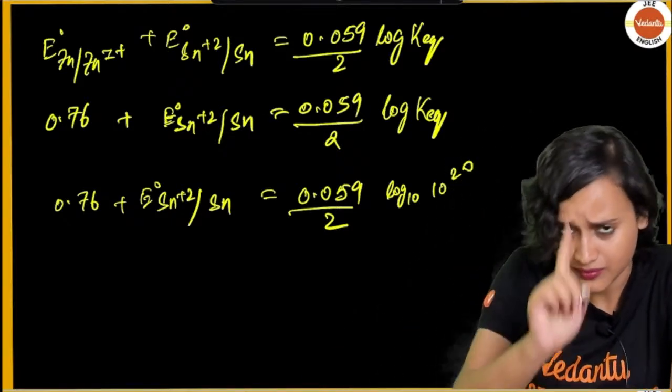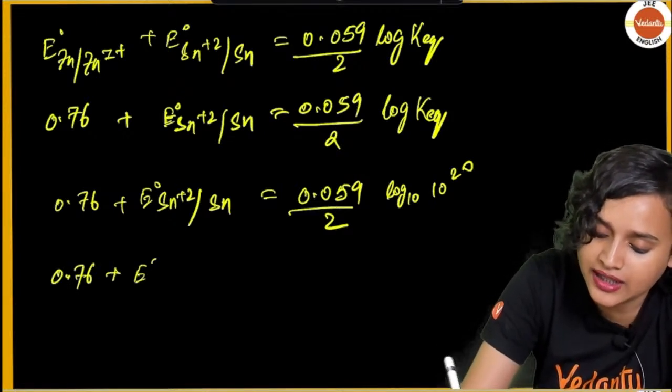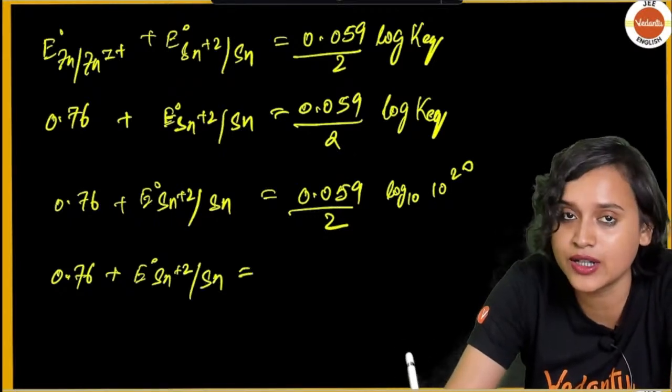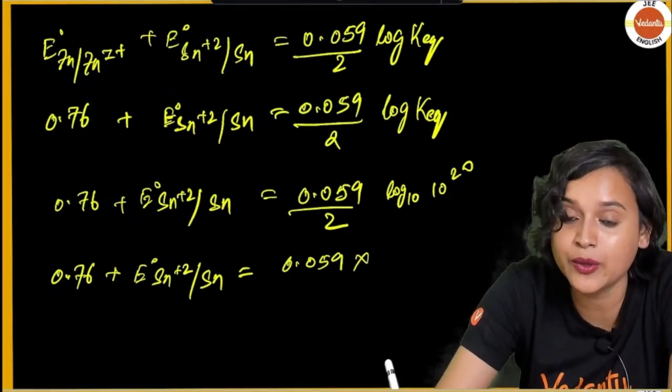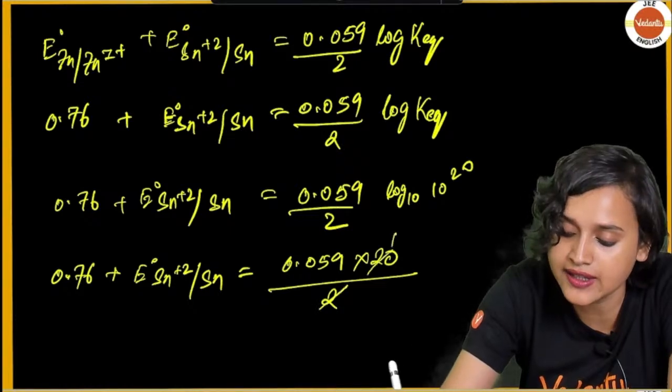But we are not done, one more step, guys. 0.76 plus E naught Sn2+ to Sn is equal to 0.059 multiplied with 20 divided by 2. So this will get cancelled.